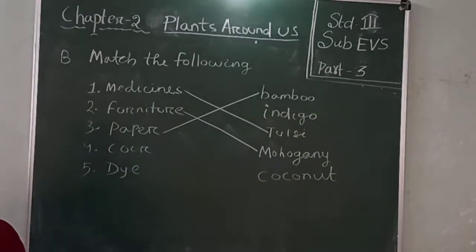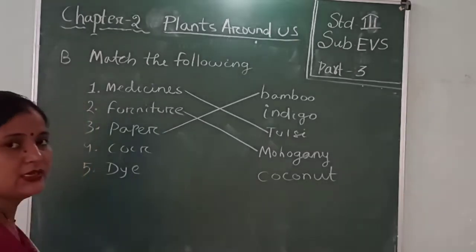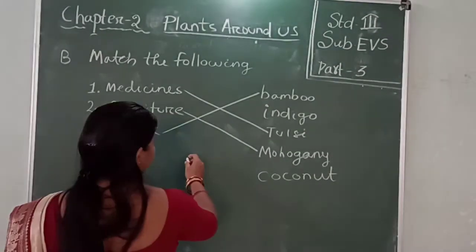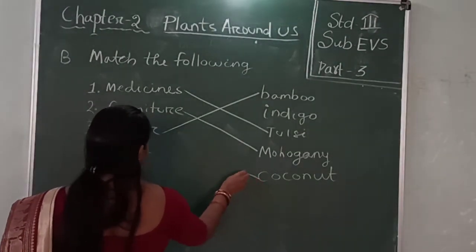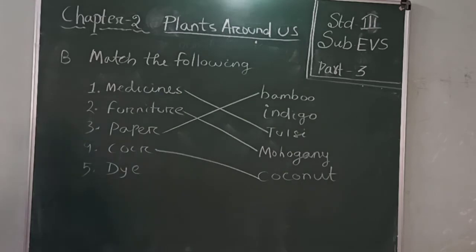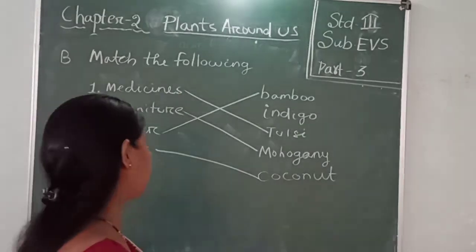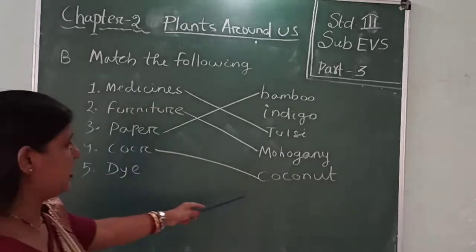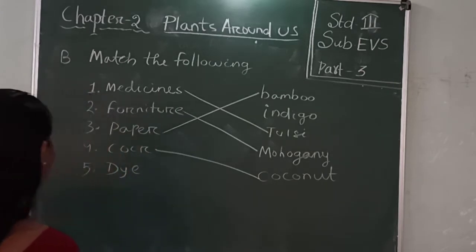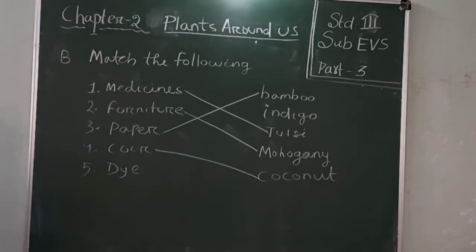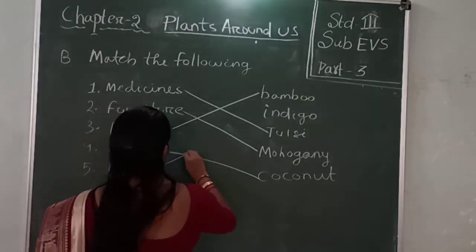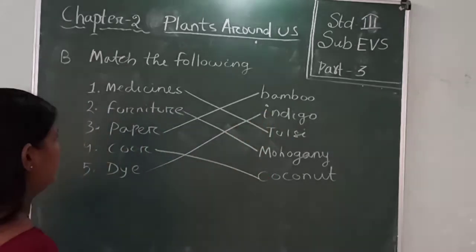Then coir. Coir is the special fiber which we get from coconut tree. From coir we make bags, rugs and mattresses. From this fiber we make mats and rugs. Then dye. Dye is a color we get from indigo plant, so you match dye with indigo.